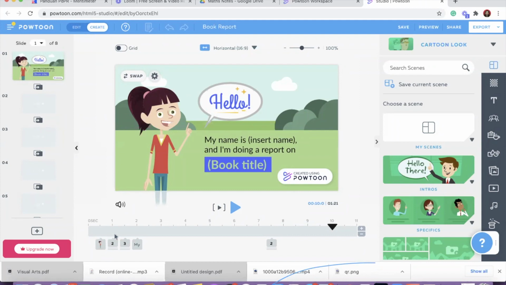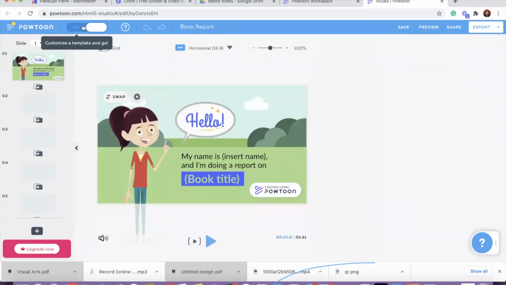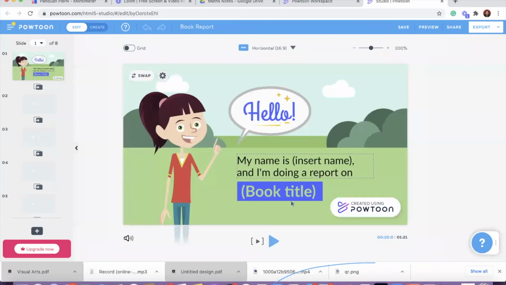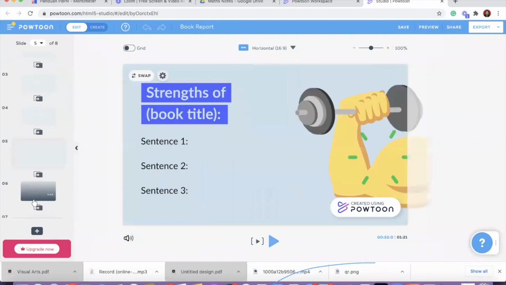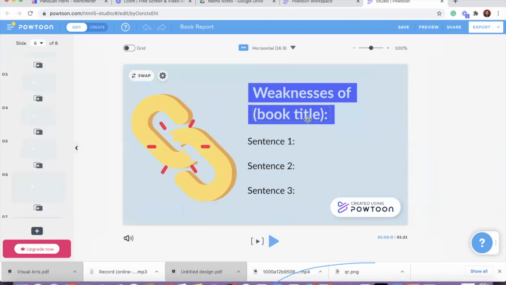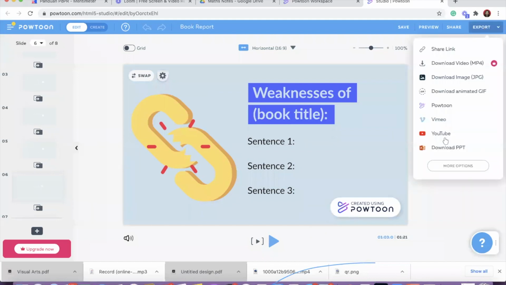This is a bit complicated. So that is why usually I don't show it as a walkthrough. If you want to edit as it is, you can just go in and change one by one, just add the information without changing any animation or any content in the sequence. And then once you're done, you can just export, and you can download as animated GIF or YouTube, or download as PowerPoint. You can do that.